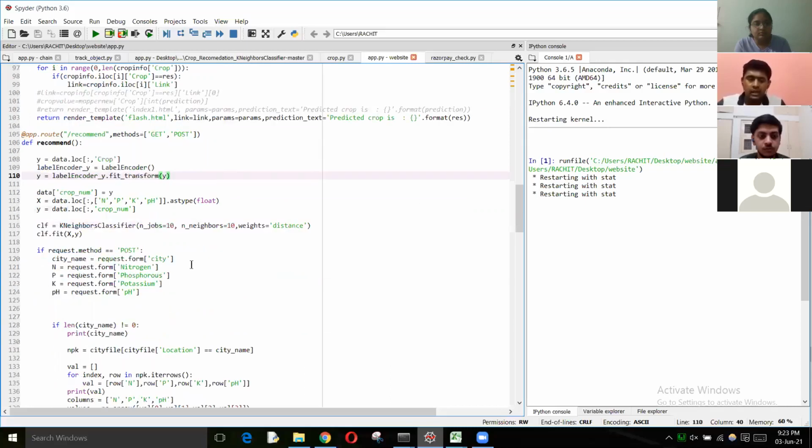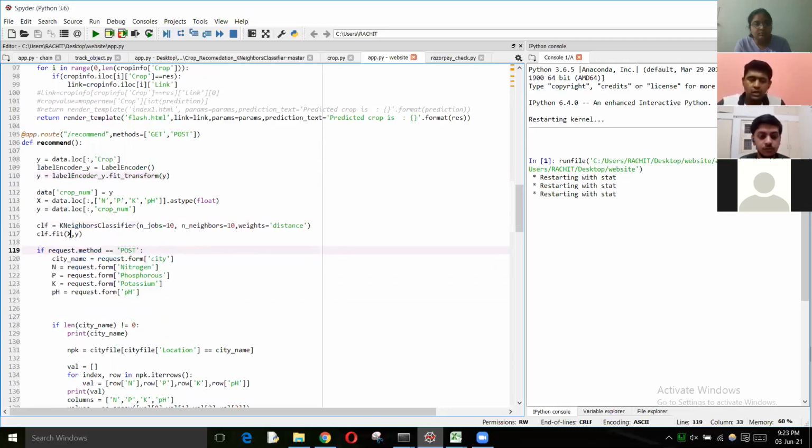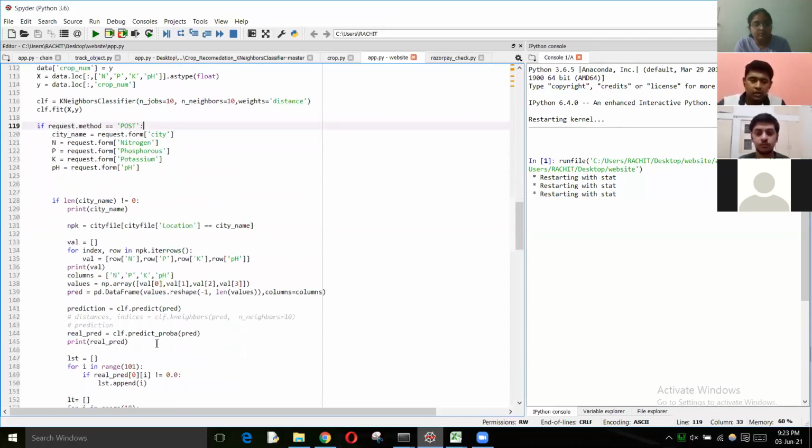In the other case, he can enter these 4 crop attributes, and on the basis of that we are using a k-nearest neighbor classifier to do the recommendation. And since we want the top 10 recommendations, we have set this to a value of 10, and we will be using a function called model.predict_proba to make recommendations instead of predictions.